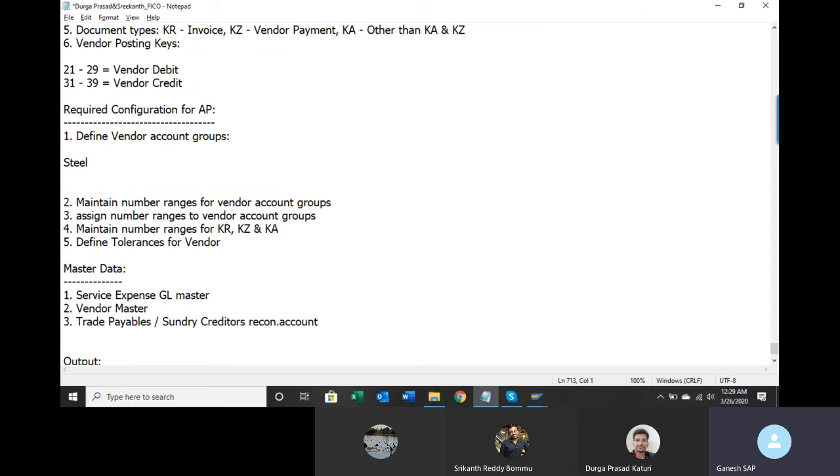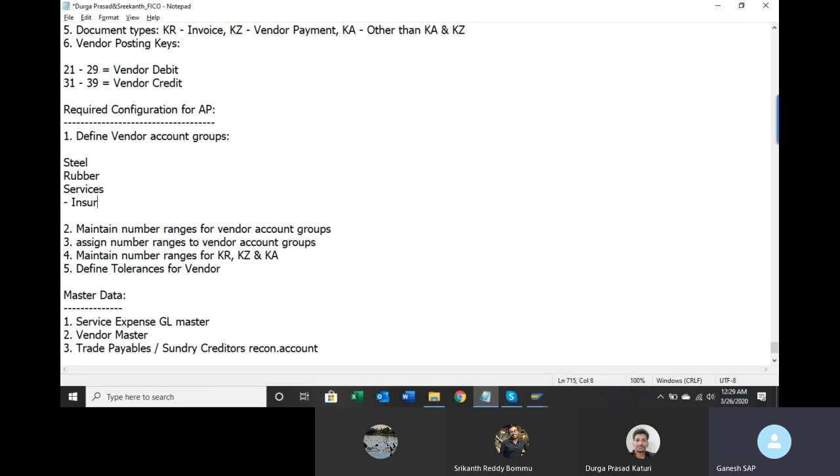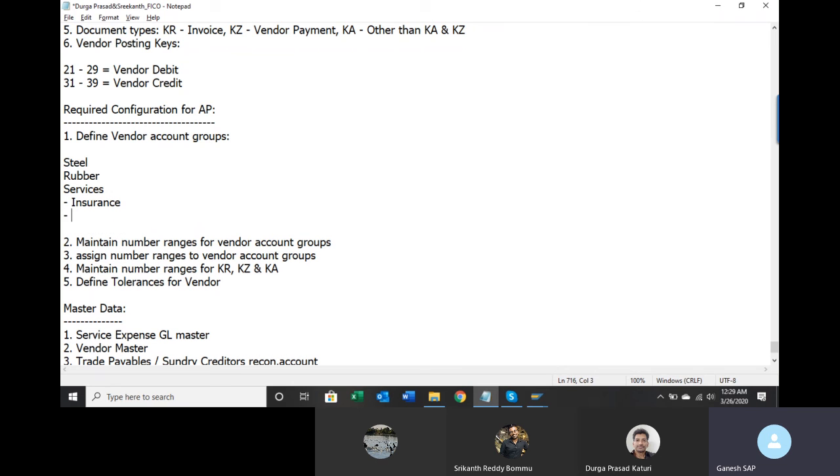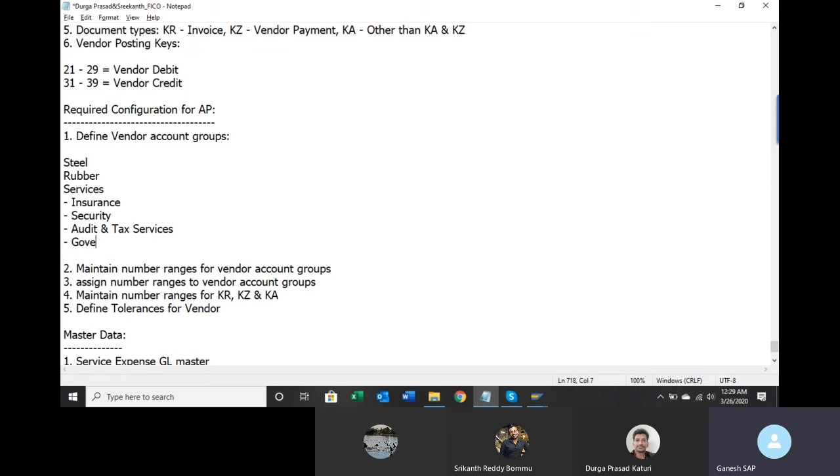They also might require services, maybe insurance services, security services, audit and tax services, and the government can also be a vendor. Likewise, there could be many.